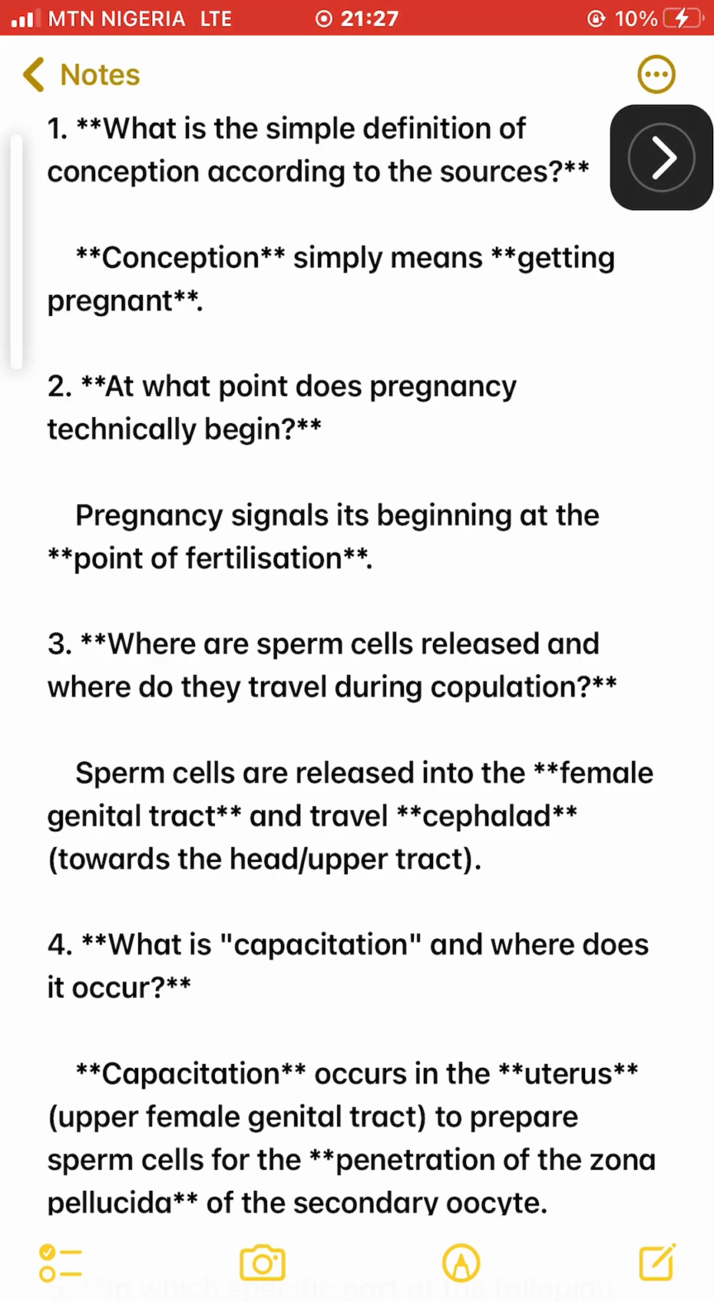1. What is the simple definition of conception according to the sources? Conception simply means getting pregnant. 2. At what point does pregnancy technically begin? Pregnancy signals its beginning at the point of fertilization.